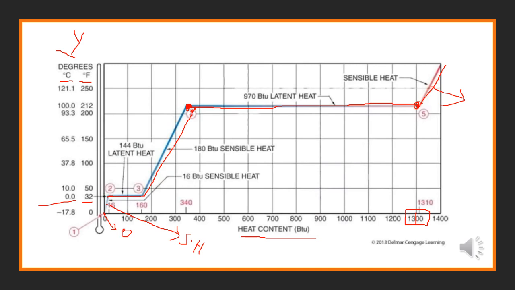You can say from 0 to 340 contents are needed to make the ice into water, and from 0 to 1300 BTUs contents we need to make ice into the vapors. So this is the one diagram for the ice. I have one beautiful diagram similar like this for the ice in the next slide.